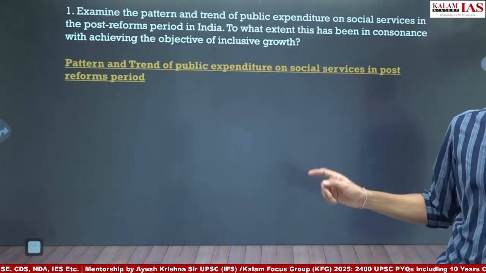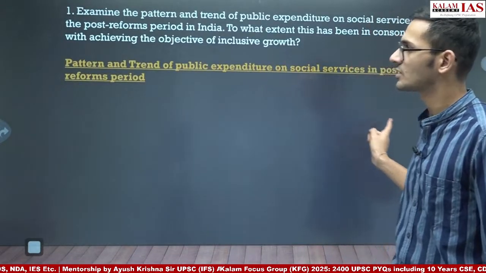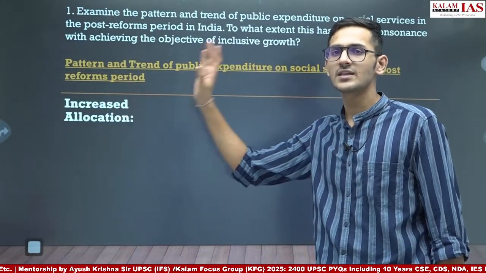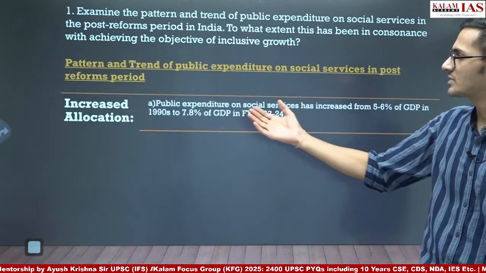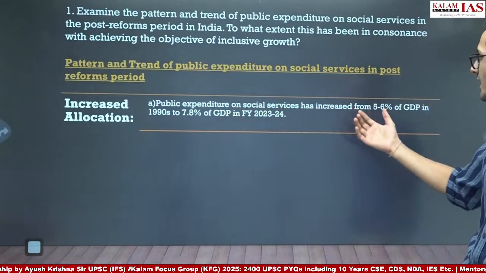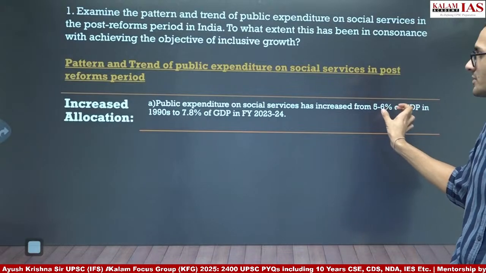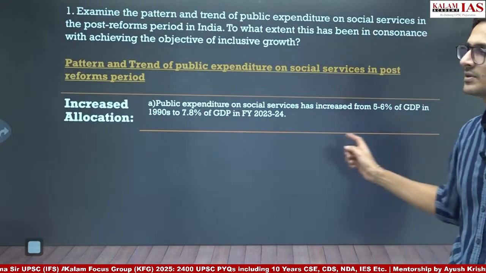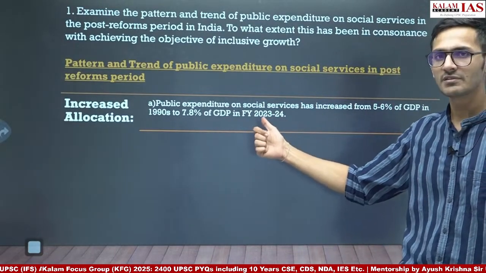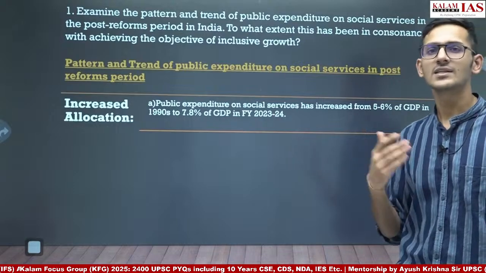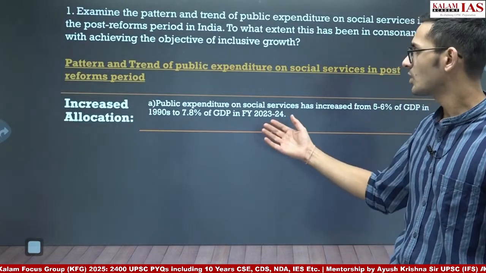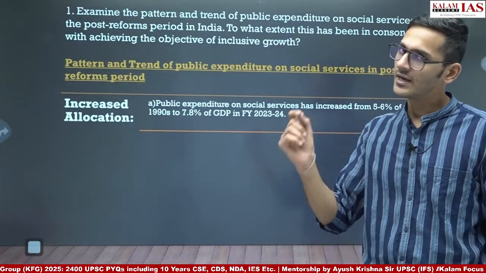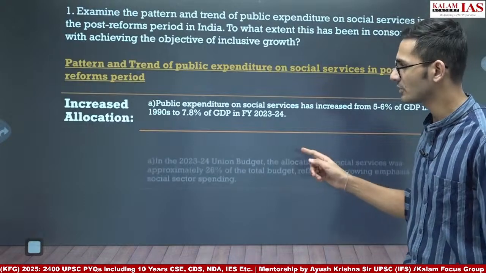The first subheading is patterns and trends of public expenditure on social services in the post-reforms period. The first point would be the increase in allocation. For example, in the 1990s, public expenditure on social services was 5 to 6% of GDP, which increased to 7.8% this year. Again, you had to read the Economic Survey to answer this question. Otherwise, the answer would be very generic. To write a specific answer as per the demand of the question, you need content, and the content was there in the Economic Survey 23-24.